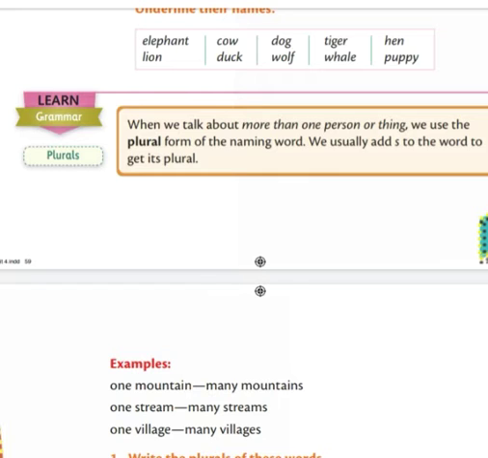It is a form of word. There are two forms, singular and plural. Singular means it refers to one. Plural means more than one. Got it? Repeat after me: plurals.